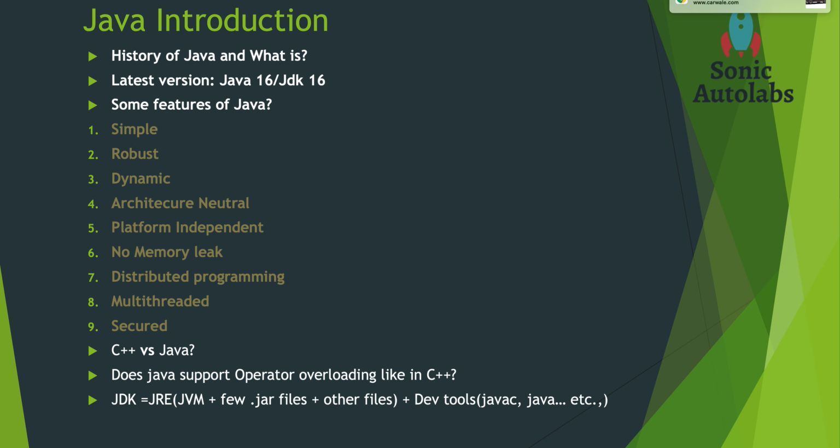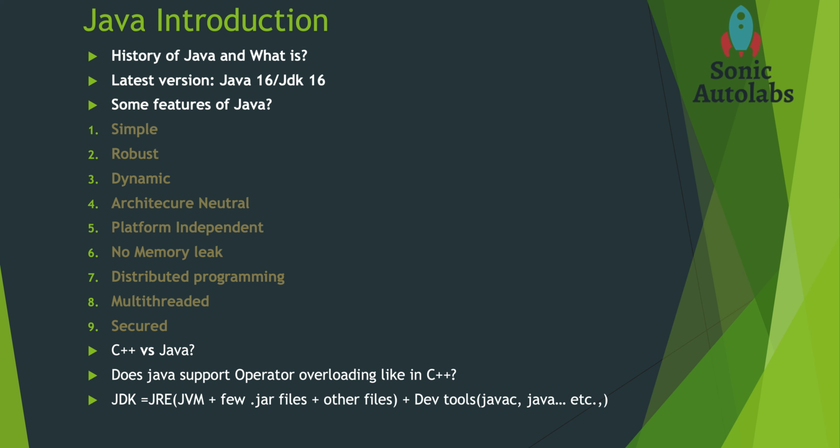Coming to the features of Java, the first feature is that Java is simple. We know that Java is the successor of C++, so it is easier for people to learn Java. In C++ there are some features, like operator overloading and the pointer concept. Those complicated features have been removed in Java. There is no pointer and no operator overloading; Java doesn't support operator overloading officially. That's the reason Java is simple.